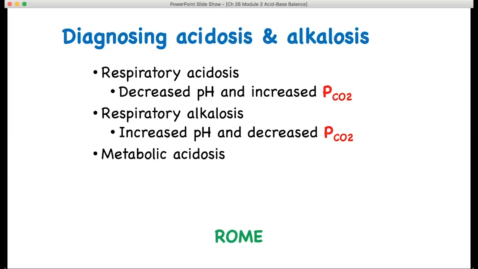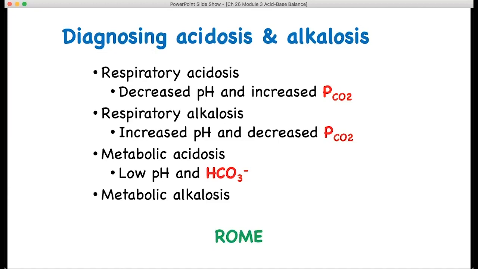Let's move on to metabolic acidosis. We'll be looking at pH as well as bicarbonate here, but they're going to go in the same direction. For metabolic acidosis, you will have a decrease in pH as well as a decrease in bicarbonate ions. For metabolic alkalosis, you will have an increase in pH and an increase in bicarbonate ions.